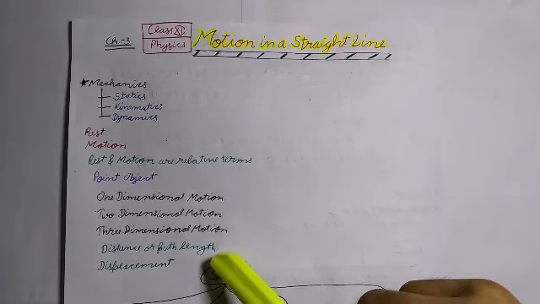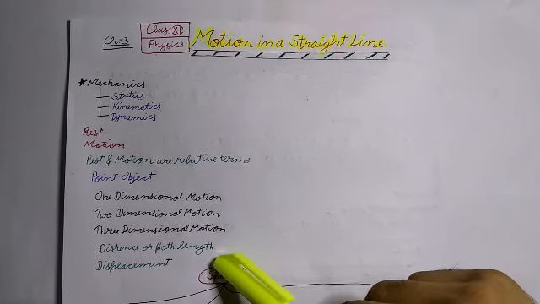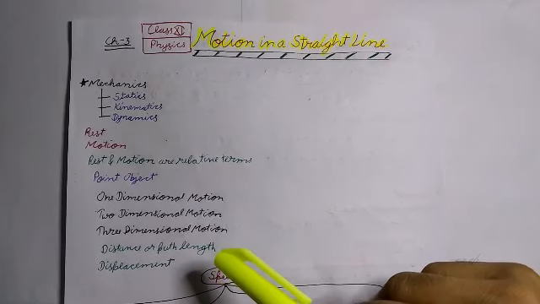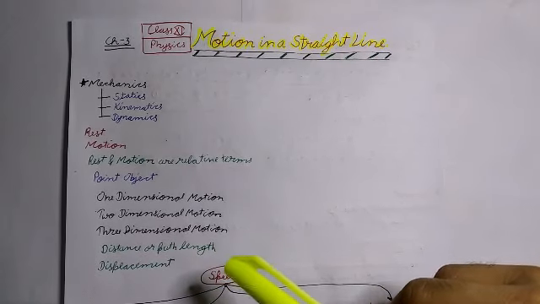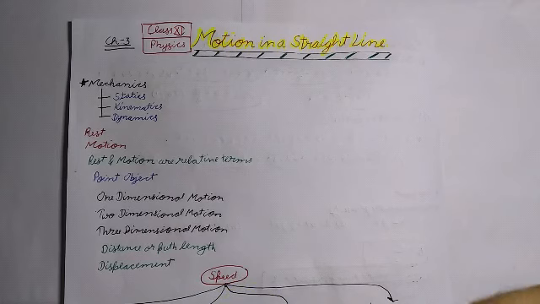Now, distance or path length. It is the length of the actual path traversed by a body between its initial and final position. It is a scalar quantity. Its SI unit is a meter. It is always positive or zero.